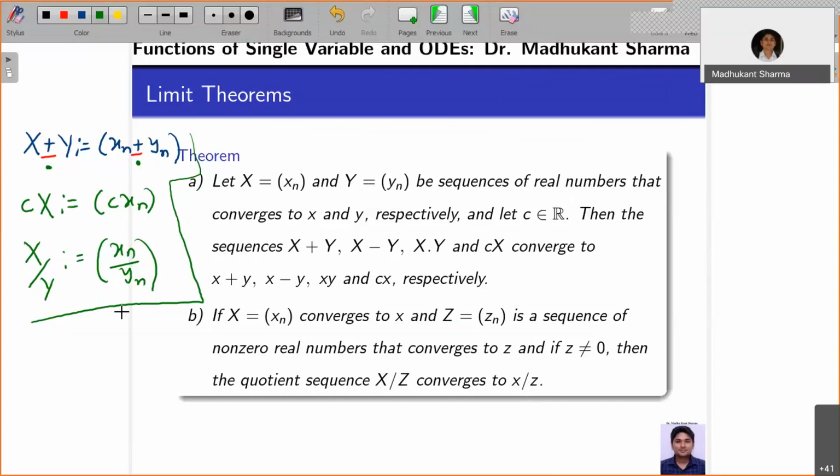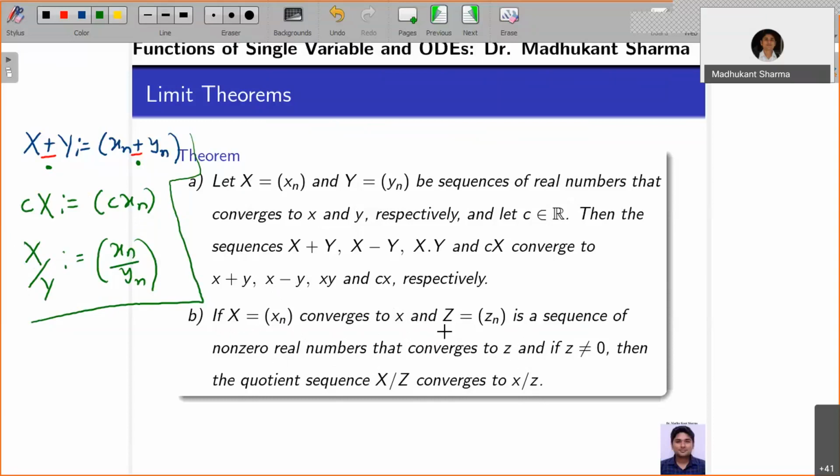That is, where we are putting sequences in the numerator and denominator. Right. So if x equals xn converges to x and z equals zn, so z also you can take, because here we want to identify a very special property: it should be a sequence of non-zero real numbers, and it converges to a non-zero number.